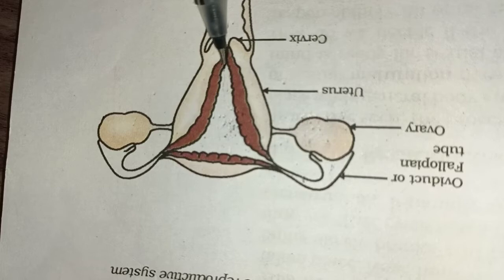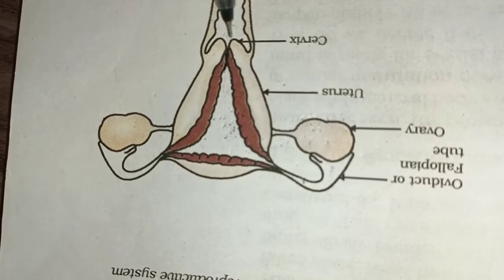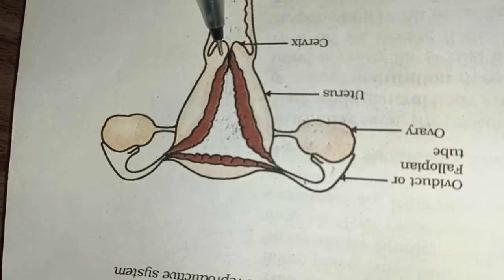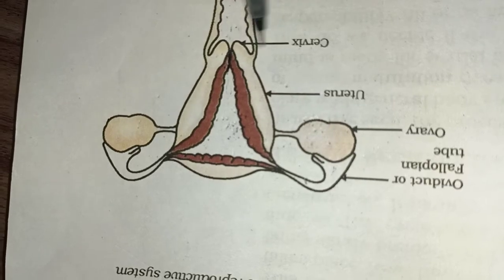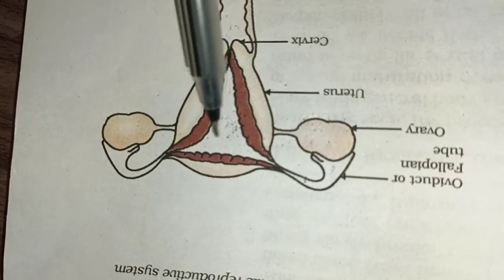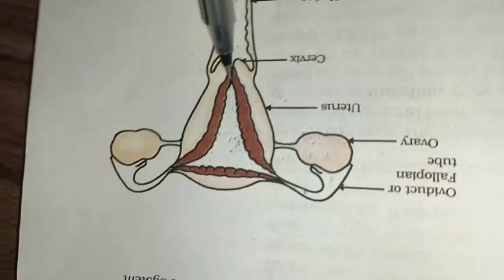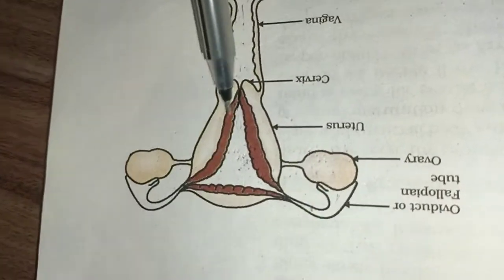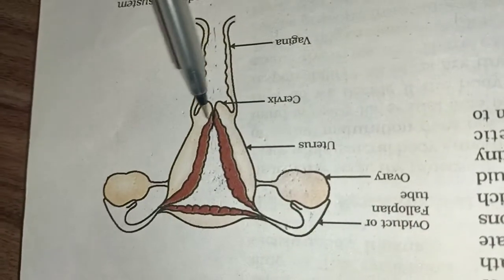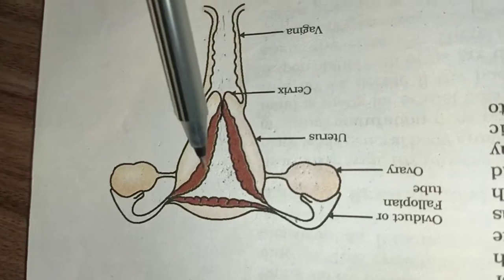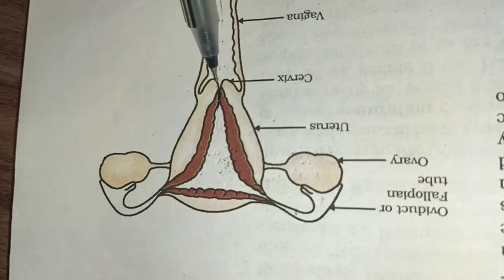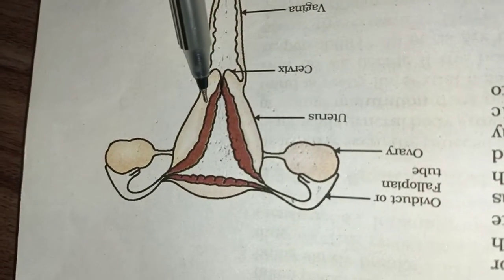So the baby cannot come down, it is held because of this part. Muscles of the cervix control opening and closing of the uterus. Whenever the mother is conceiving a baby, this part is closed, and whenever the mother is ready to give birth, this part opens. So this is all about the cervix.